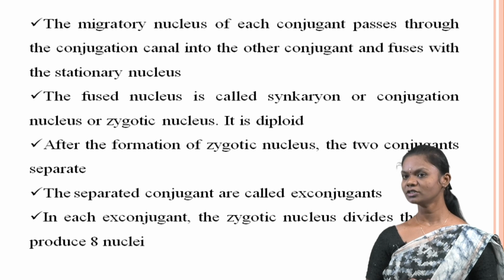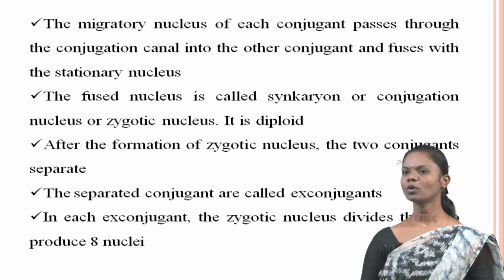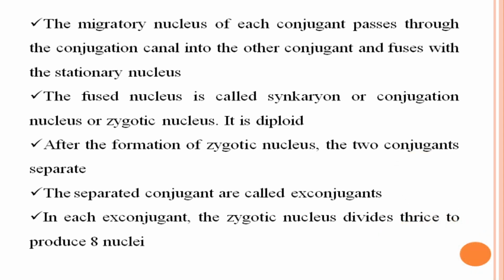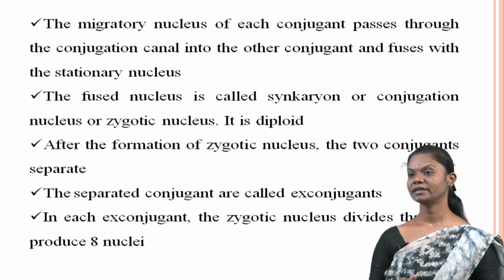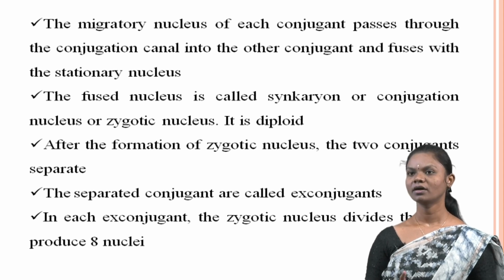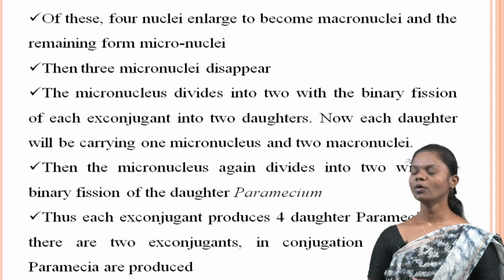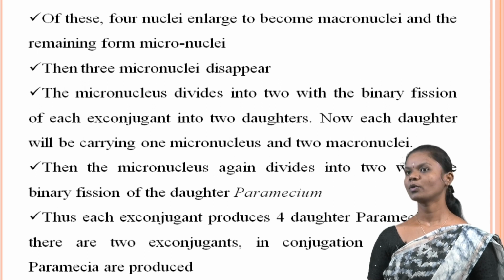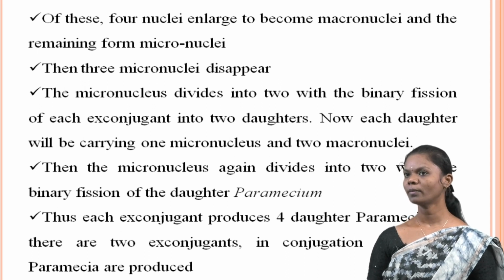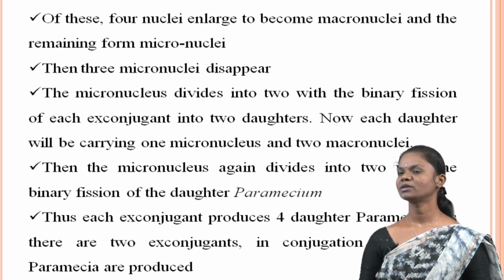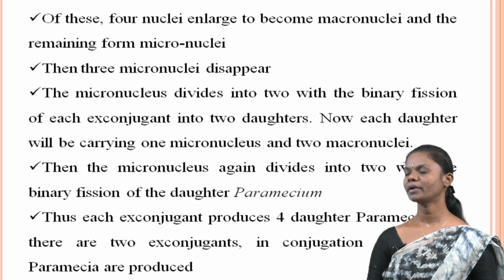Within each exconjugant, the zygotic nucleus undergoes three divisions, so in total eight nuclei are present. Out of the eight nuclei produced within each exconjugant, four of them enlarge to form macronuclei, while the remaining nuclei develop into micronuclei.